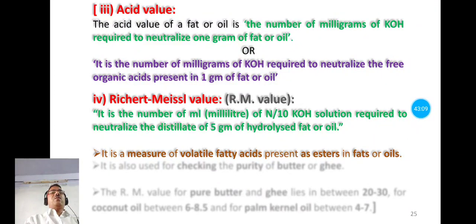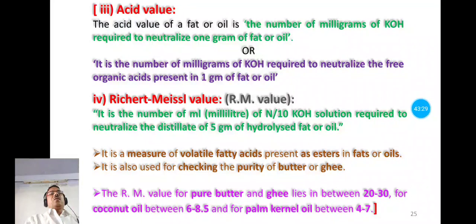Now this Reichert value or RM value is a measure of volatile fatty acids present as esters in fats or oils. It is also used for checking the purity of butter or ghee. Now for pure butter and ghee, the RM value lies in the range of 20 to 30.